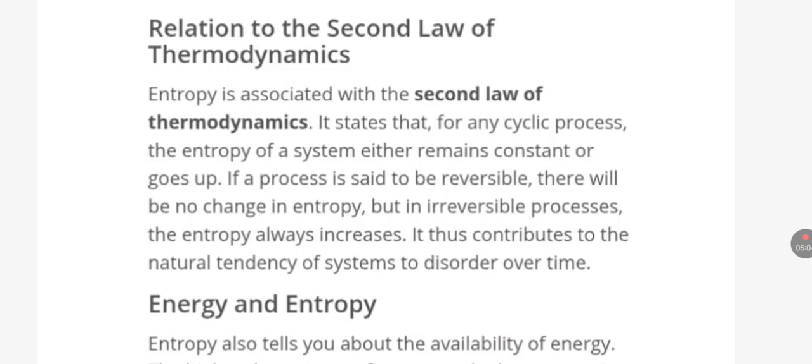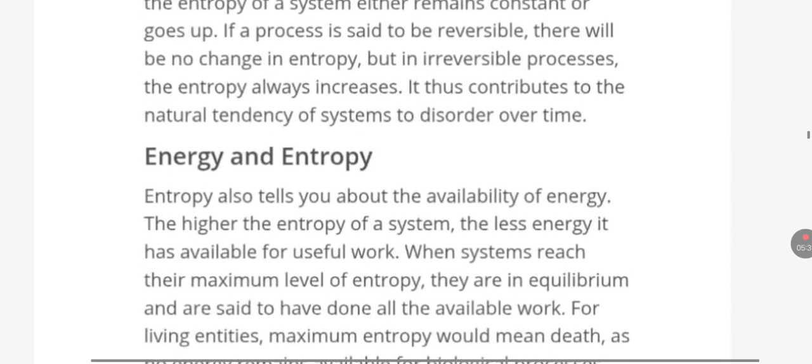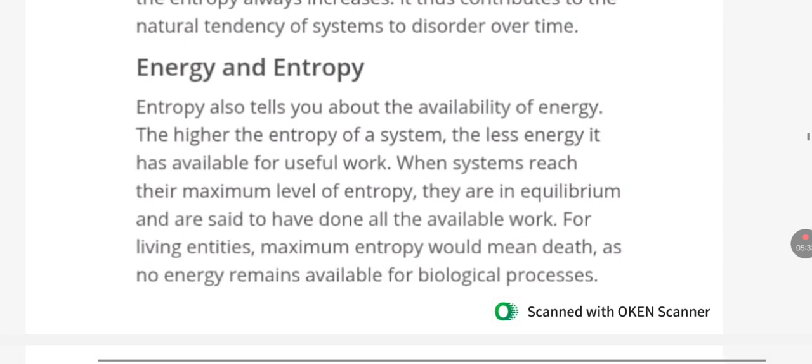Relation to the second law of thermodynamics. Entropy is associated with the second law of thermodynamics. It states that for any cyclic process, the entropy of a system either remains constant or goes up. If a process is reversible, there will be no change in entropy. But in irreversible processes, the entropy always increases. It thus contributes to the natural tendency of a system to disorder over time.